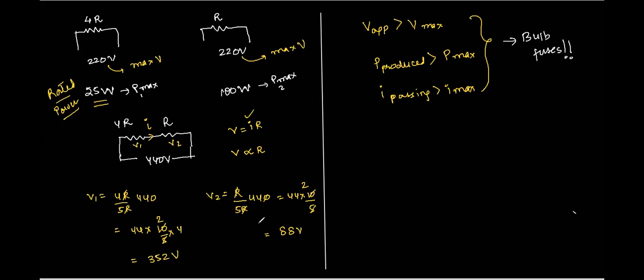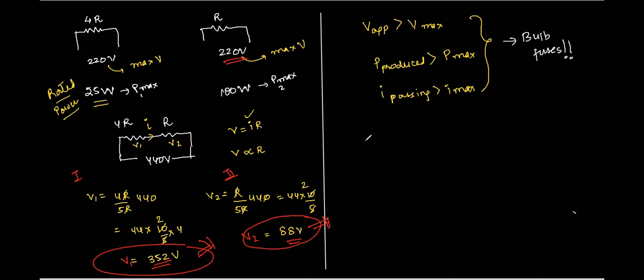So which one do you think should fuse now? See here, the voltage developed across the first one is 352, whereas the voltage developed across the second one is 88 volts. Maximum is 220. Which one should fuse, Atul, bulb 1 or 2? Second bulb.